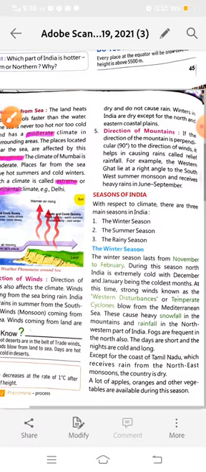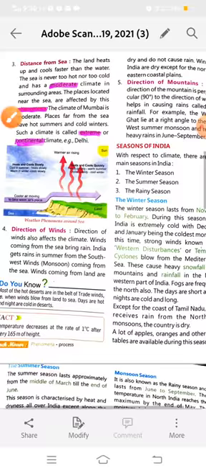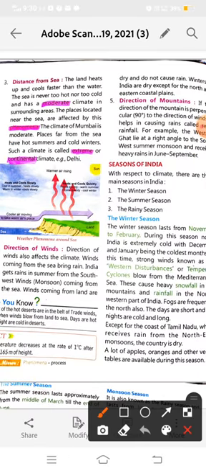Okay, and you learned that the direction of mountains also affects the climate of a place. I gave you the example of the Aravalli hills. I told you that in Rajasthan, the Aravalli hills are like this. See, I'm going to show you again.